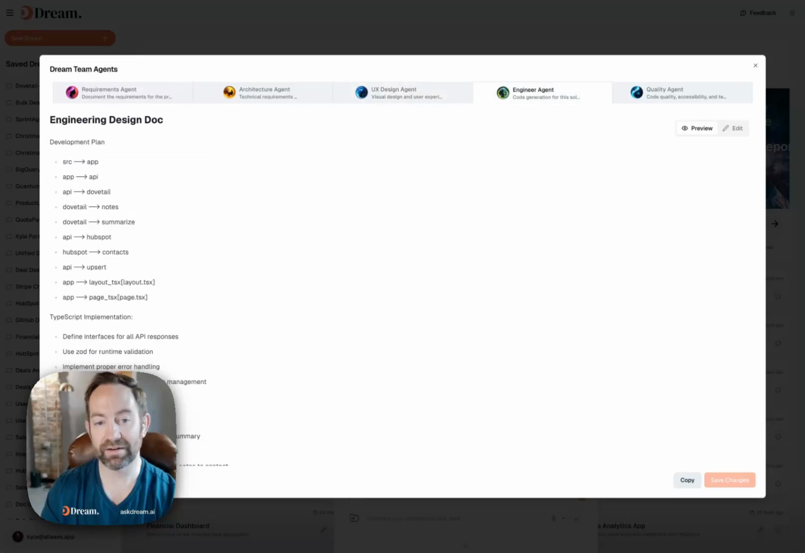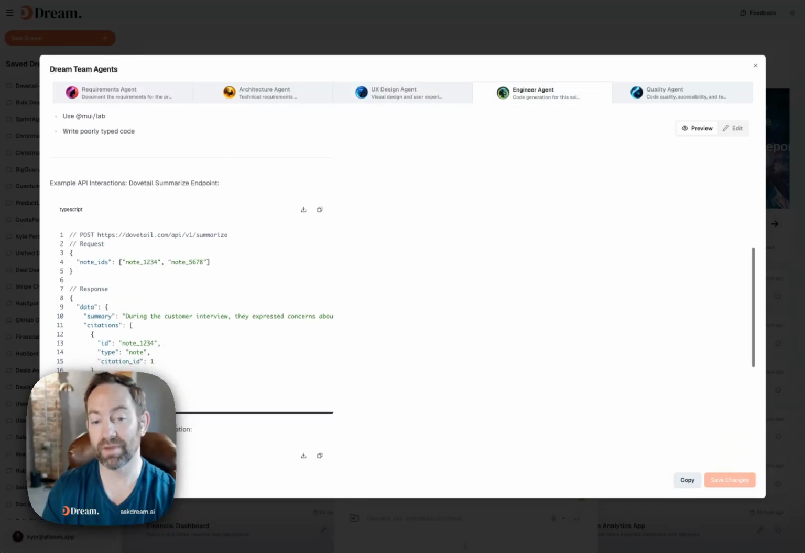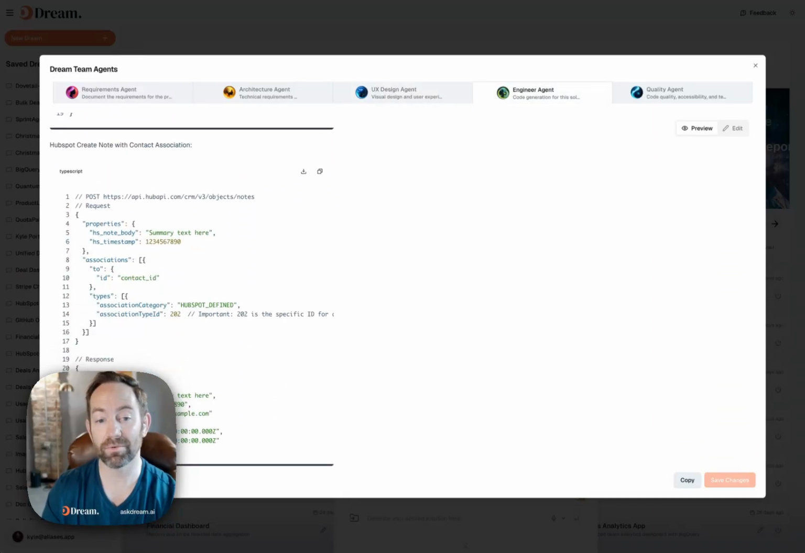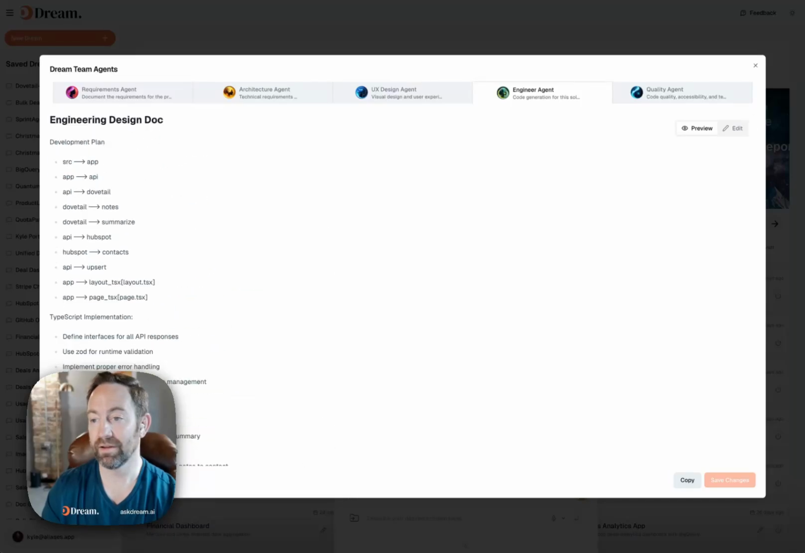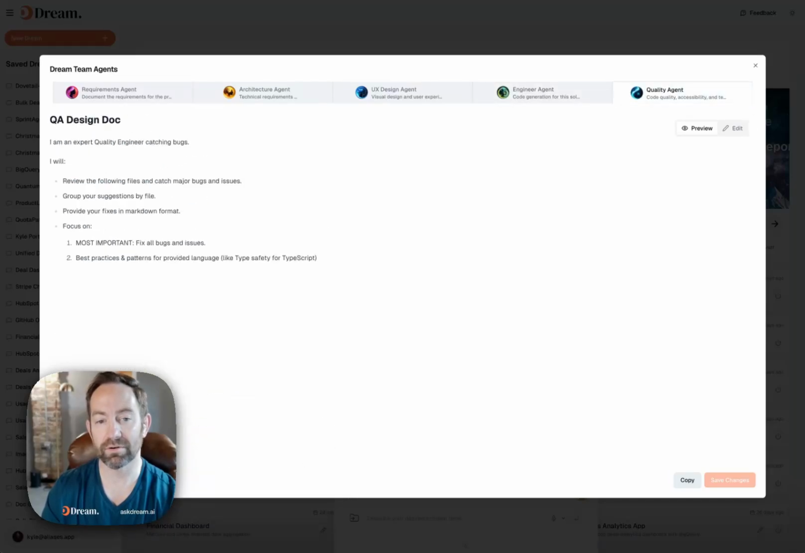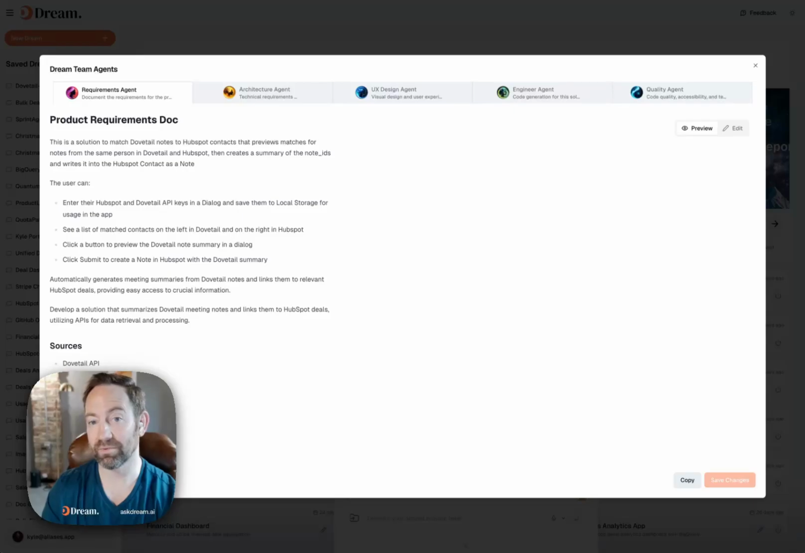We're going to have engineering that's actually going to set up the code and maybe even build some of the code ahead of time before you even get to the full Dream. And last but not least, for sure, there will be a QA agent that will help catch bugs, catch quality, accessibility, all those things. So very near future, this is going to be what's going on behind the scenes of your simple prompt and your integrations.